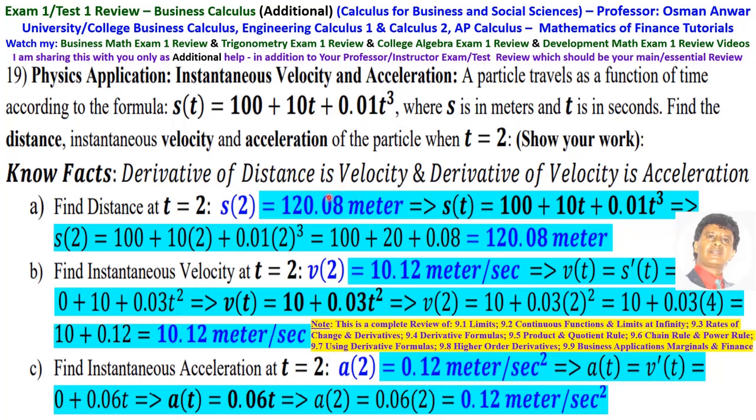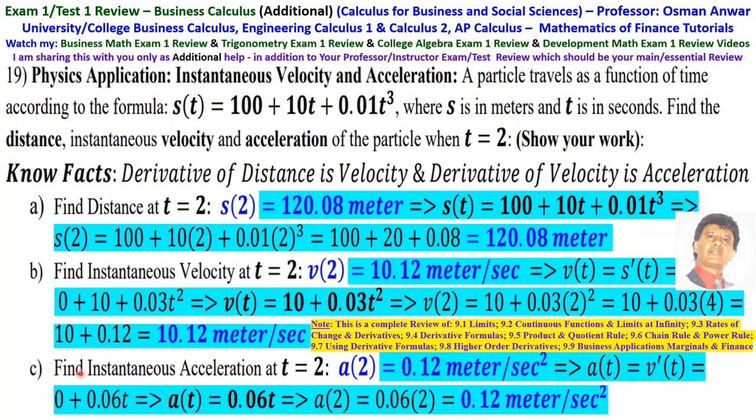Then v of t is 10 plus 0.03 t squared. Then v of 2 is 10 plus 0.03 times 2 squared, which is 10 plus 0.03 times 4, which is 10 plus 0.12, which is 10.12 meters per second.